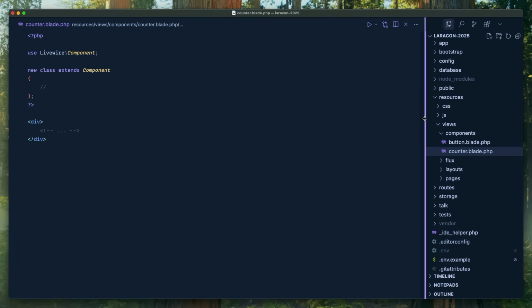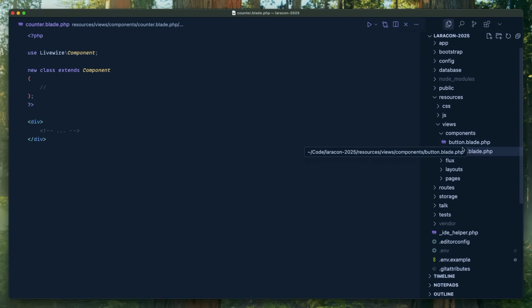It's too much. So I want it to be really clean. Like when you see a component, Blade or Livewire, you look in the same place. What's the best name for a directory where your components go? Components. So they're in components right alongside your Blade components. And I want it to feel like you start with a Blade component and then you upgrade it to Livewire when you need it upgraded or whatever.